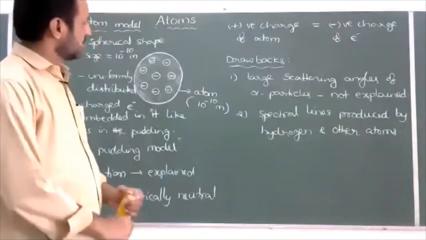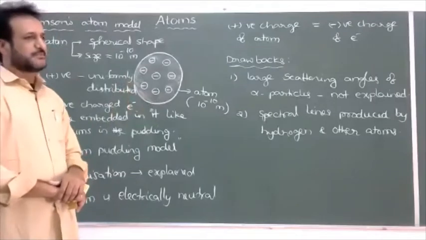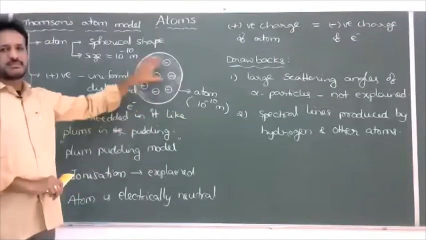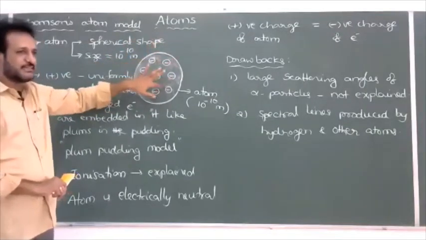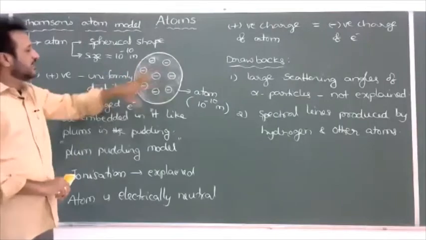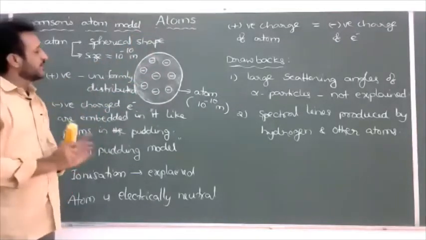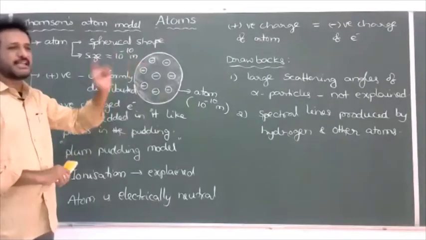And one more, Thomson could not explain the stability also. For example, throughout the atom there is a uniform distribution of the positive charge. Electrons are also embedded inside the atom at various places like this. And if you choose a particular area with positive charge and a negative charge, both are equal and both should be cancelled.